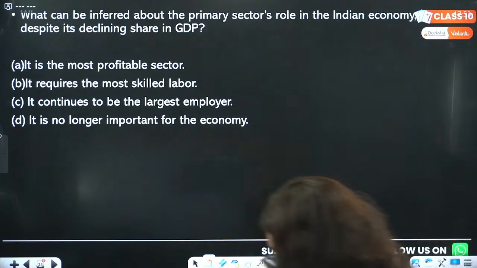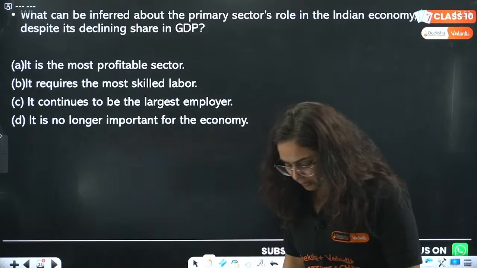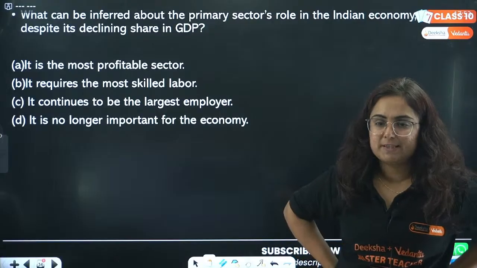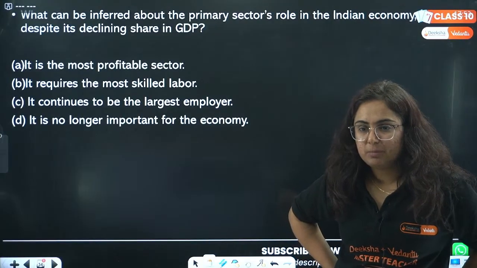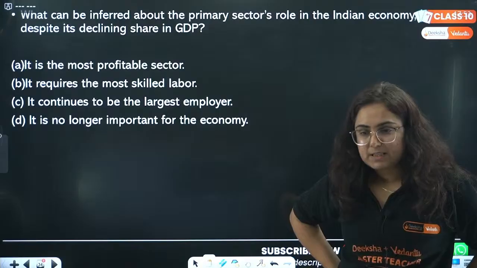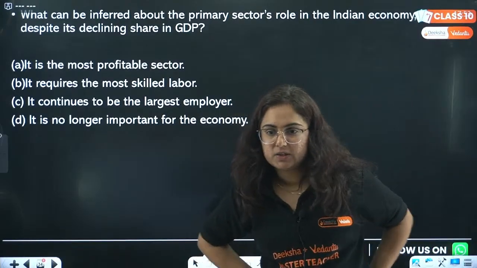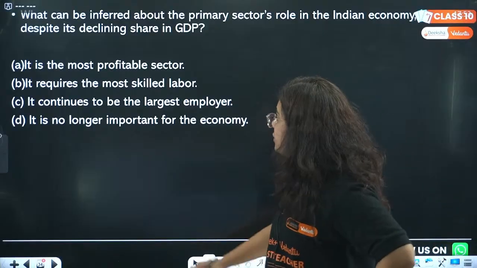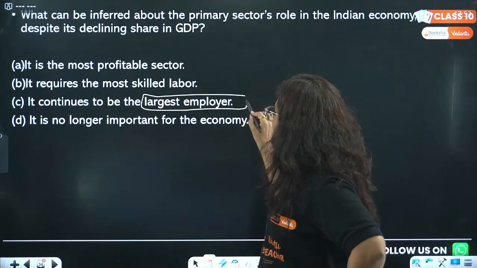Ma'am, communication comes under which sector? Beta, communication actually comes under the tertiary sector because it is also a service. Okay, Yashraj is giving me the answer C. Asmita again with the answer C. Great, great. So it continues to be the largest employer.